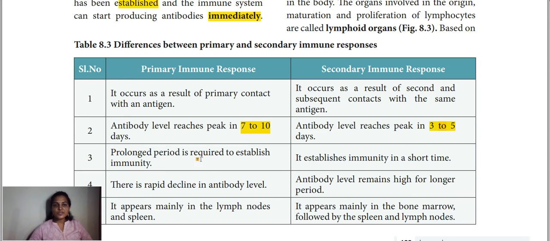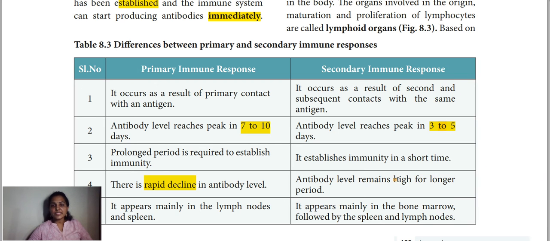Then, a prolonged period is required to establish immunity. It takes 7 to 10 days to kill that antigen, but here it is a very short period, 3 to 5 days, right? A prolonged period is required to establish immunity in the primary response. Here it establishes immunity in a short time. In the primary response there is a rapid decline in antibody level. Rapid decline means suddenly the antibody production will be reduced.